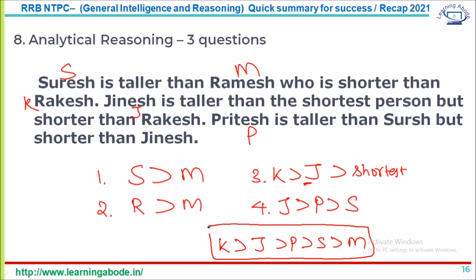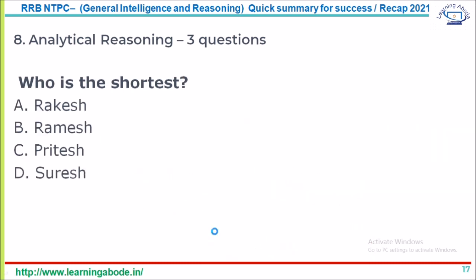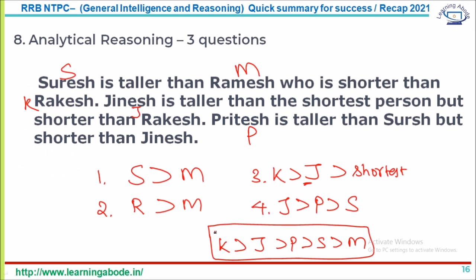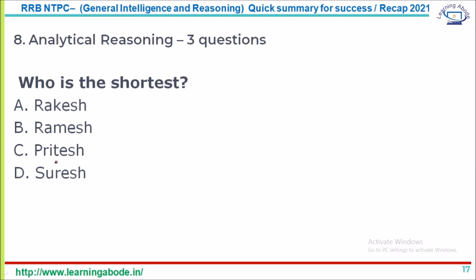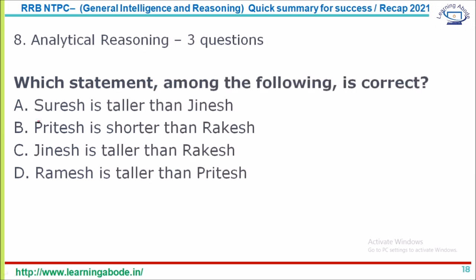So we have a sequence here. Now let us try to answer the questions. One of the questions is, who is the shortest? From the given one, Ramesh M, he is the shortest. So the answer is option B, Ramesh. Now there are 3 questions. I'll just solve 2 of them. So the sequence is K, J, P, S, and M.